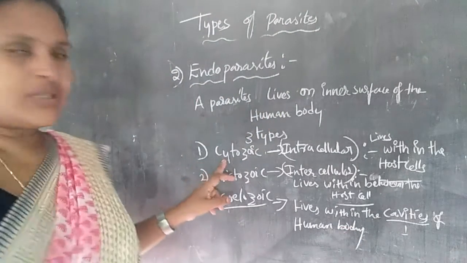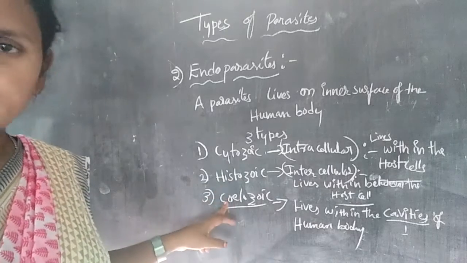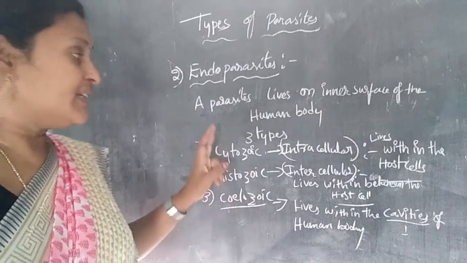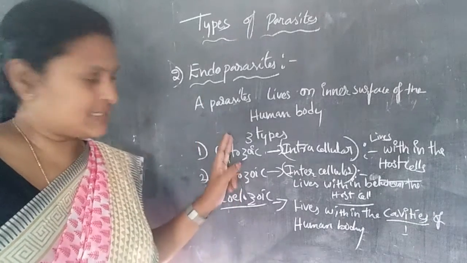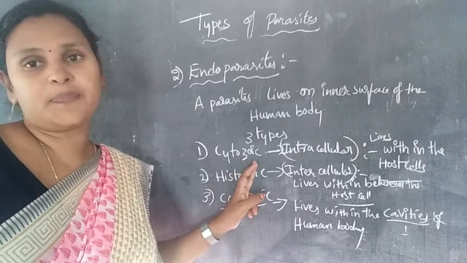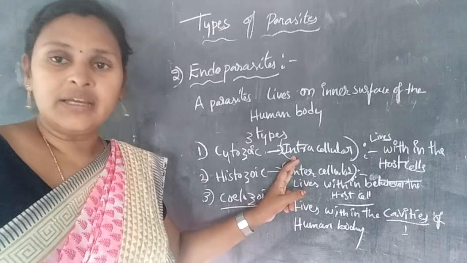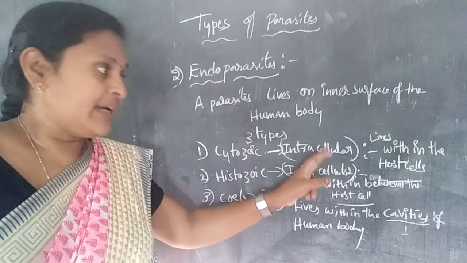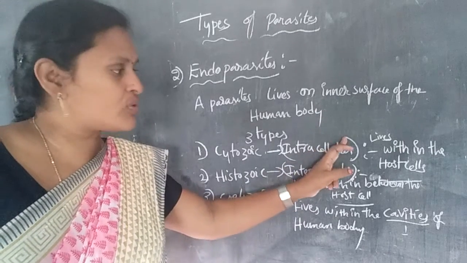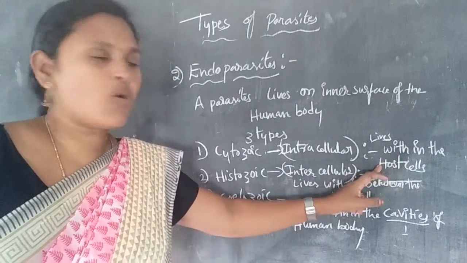So look at this: cytozoic, histozoic and coelozoic. These are the three main types of endoparasites. The first one is the cytozoic parasite, also called the intracellular parasite. It lives within the host cells.